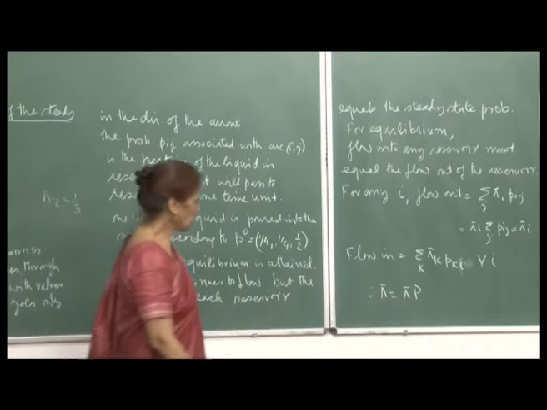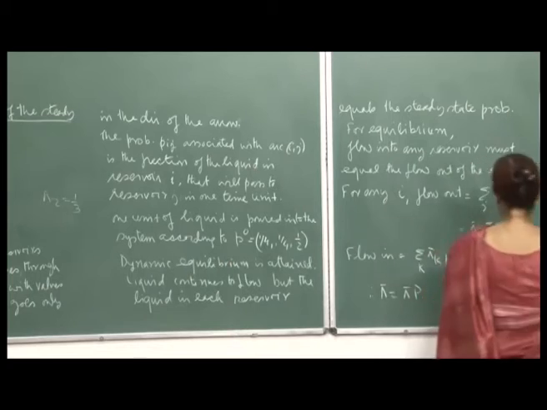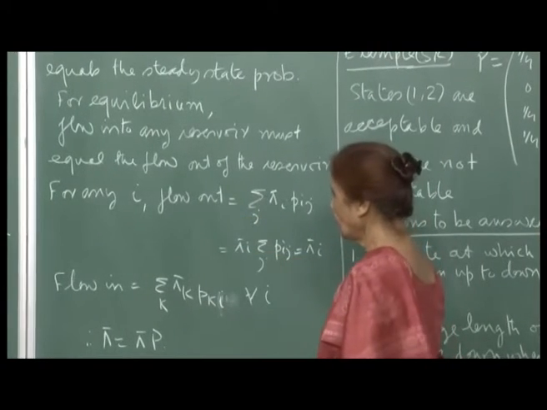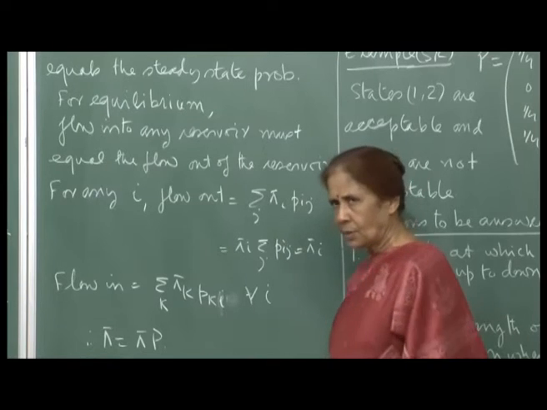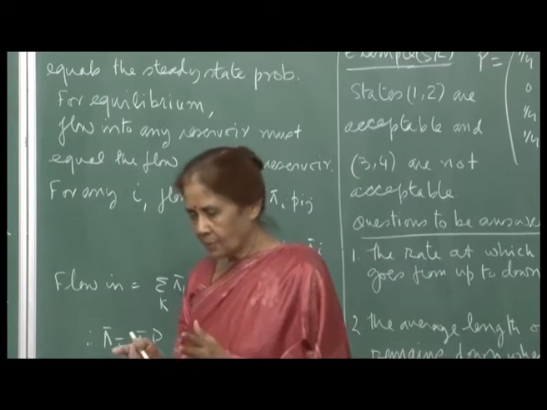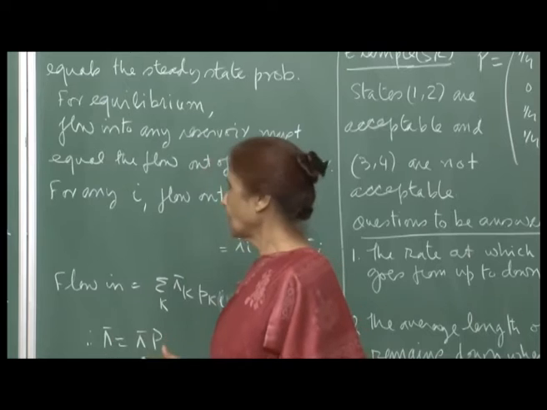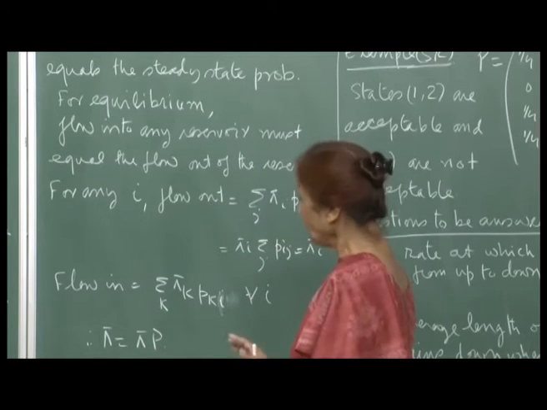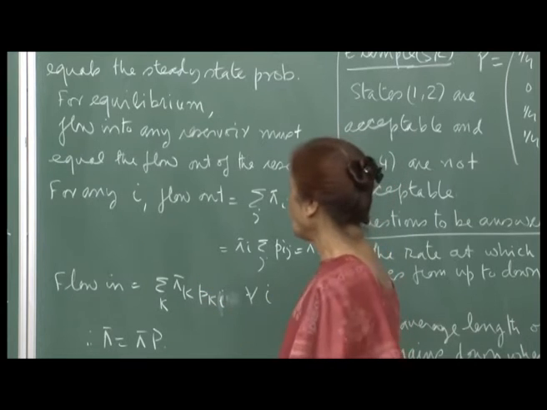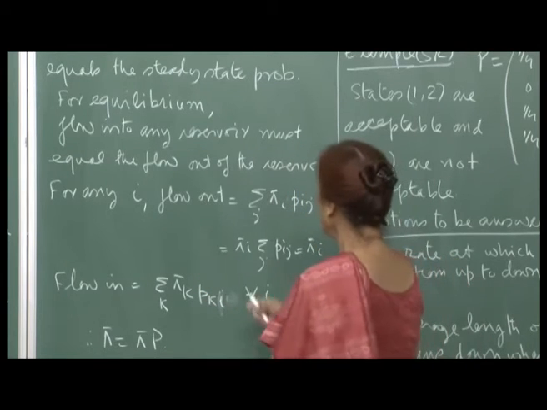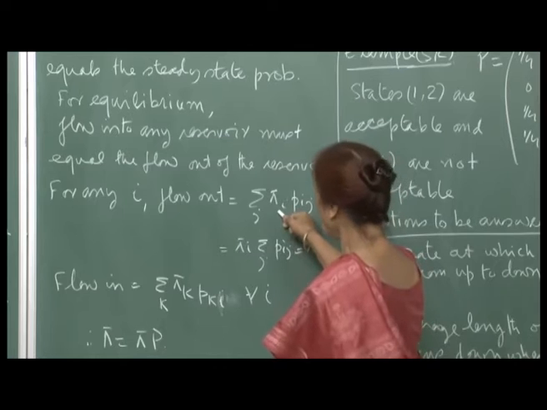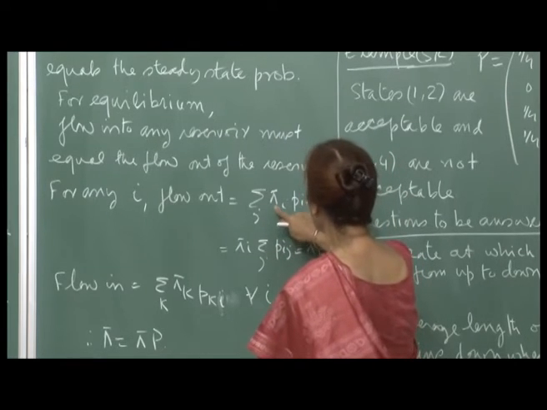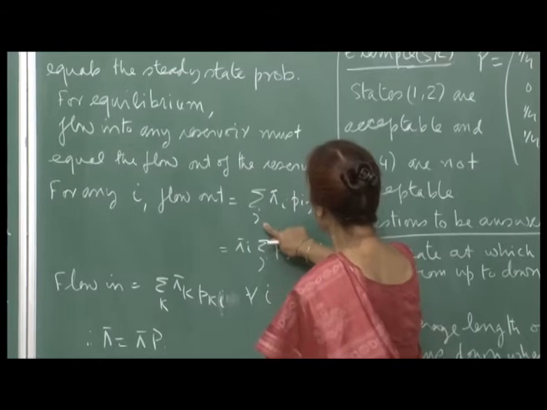And what do we mean by equilibrium? It means that for each reservoir the flow out will be equal to the flow in, right. Only then will the steady state liquid in the reservoir be maintained, which is according to your pi 1, pi 2, pi 3. So, flow out from reservoir i would be pi i into p i j, summation over j.